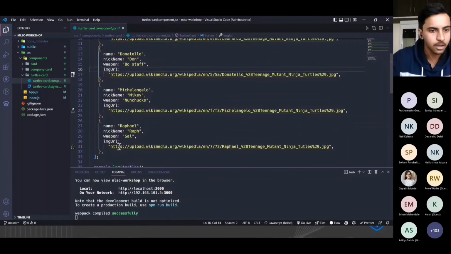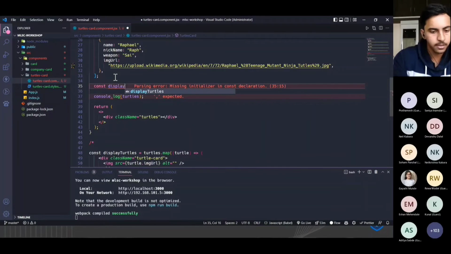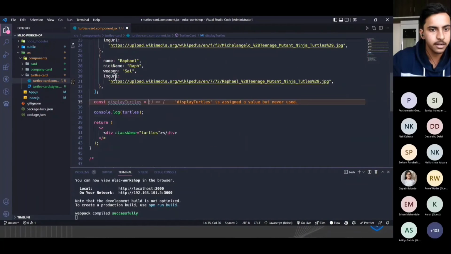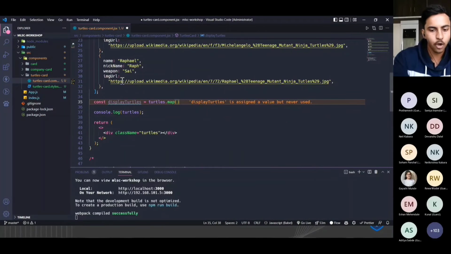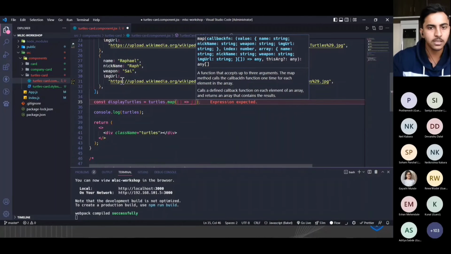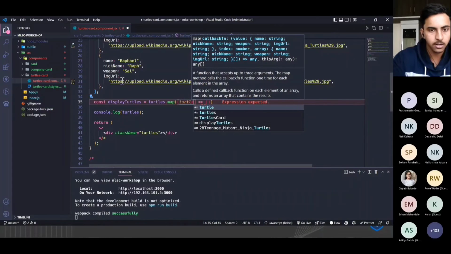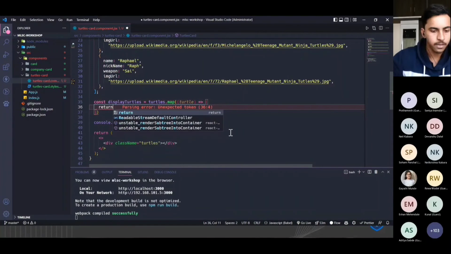For that, we'll write one function. The function will be const displayTurtles, and the syntax was array.map. Here the name of the array is turtles, right? So turtles.map, and as I said, there is one callback function that the array.map method is taking. To write the callback function, I just write this, and for each turtle we will be using this prop as turtle. We can use anything here, as I've told earlier, and after that we have to return this particular thing.